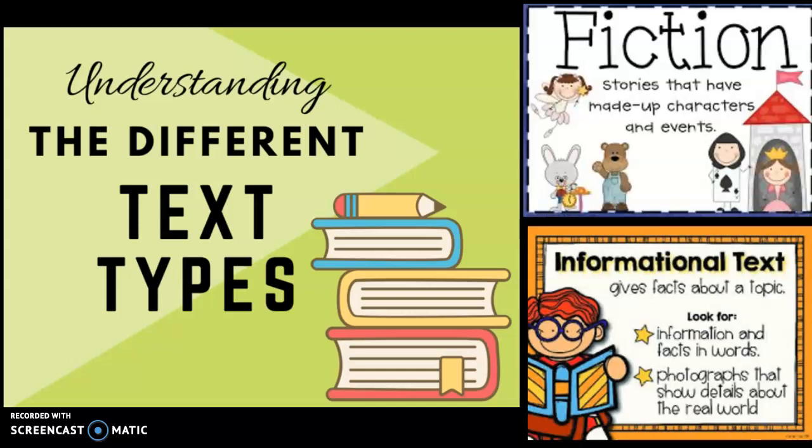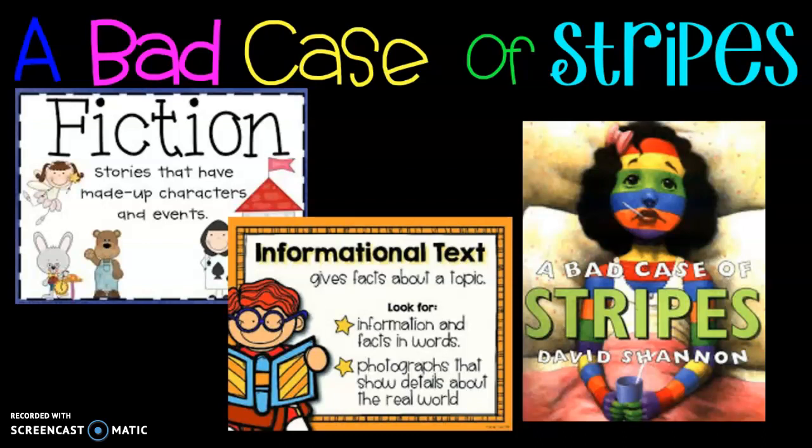This week, we're working on understanding different types of texts. We learned about fiction texts that are stories that have made-up characters and events. Informational texts give facts about topics. On Friday, we looked at the front cover of this book called A Bad Case of Stripes. We had to decide if this book was fiction or informational text, also called nonfiction.